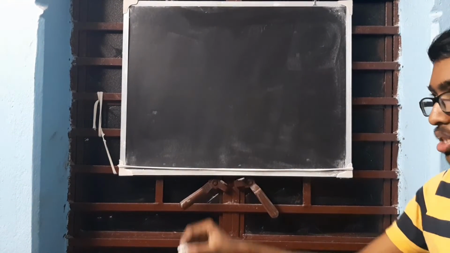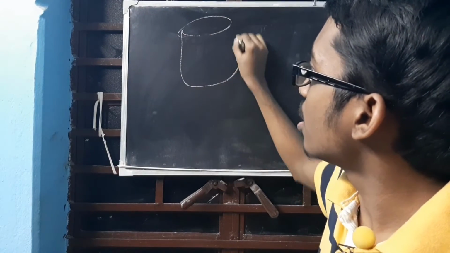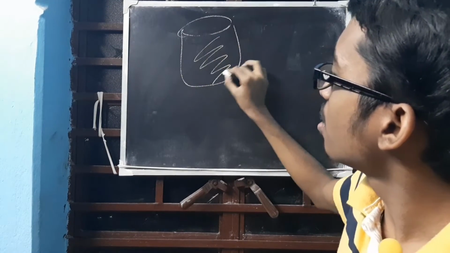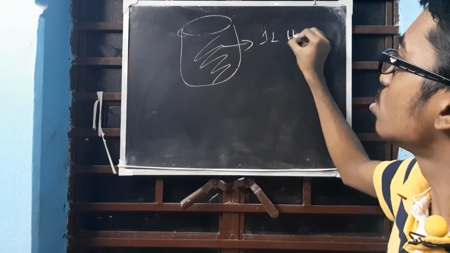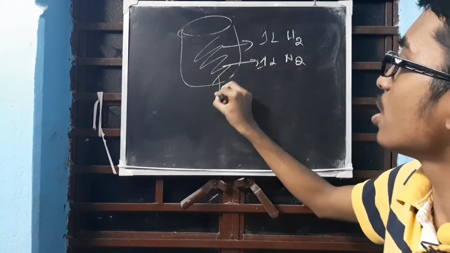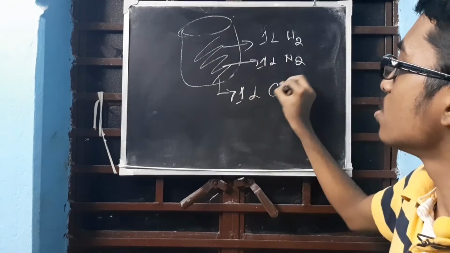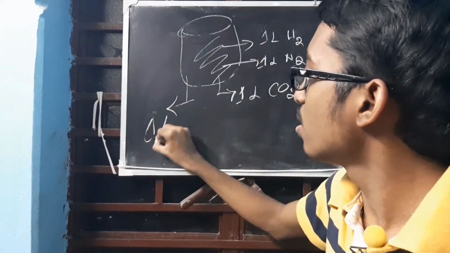Okay. Suppose we have a container. Inside this container, we have 1 liter H2, 1 liter N2, 1 liter CO2, and 1 liter H2S.